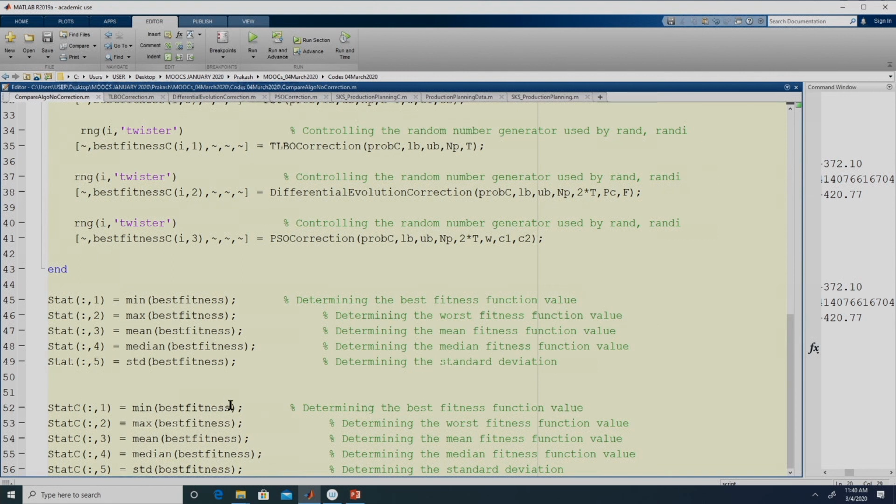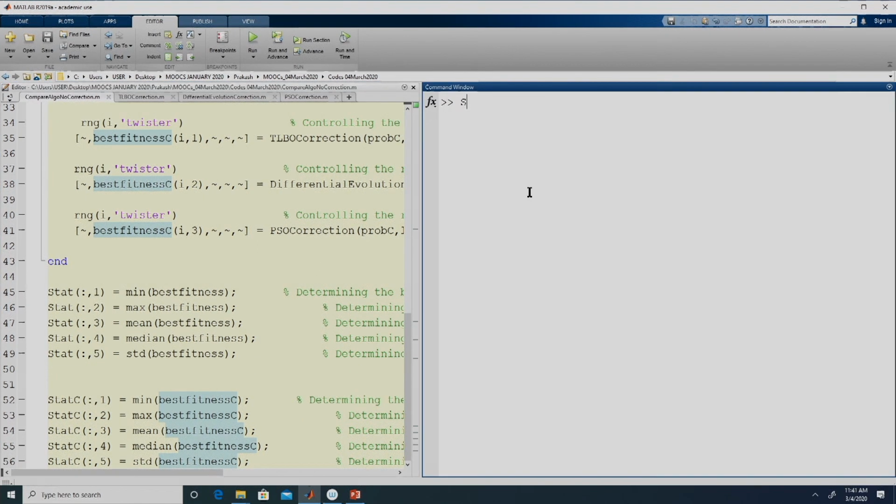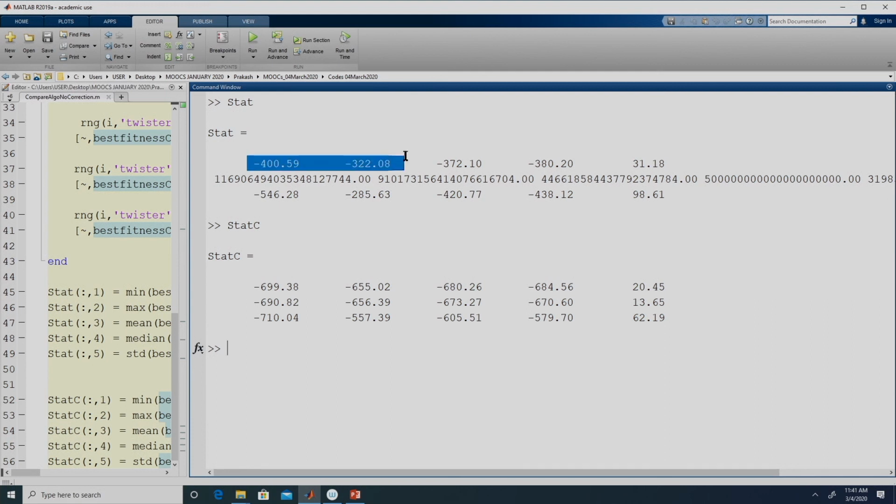So, this has to be best fitness C. So, now if we execute this, we can have a look at the variables stat and stat C. Each row indicates an algorithm; the first column indicates the best value determined by the algorithm, the second column the worst value, the third the mean, the fourth the median, and the fifth the standard deviation.